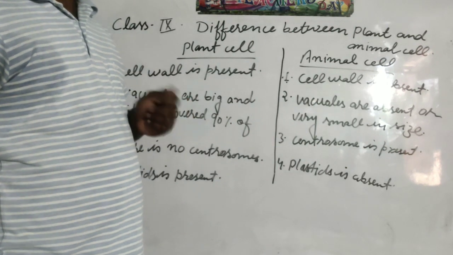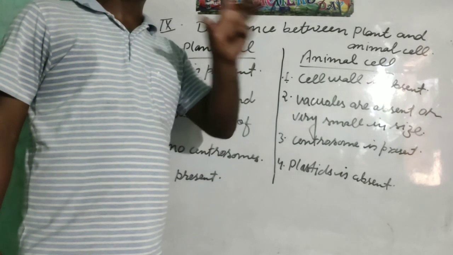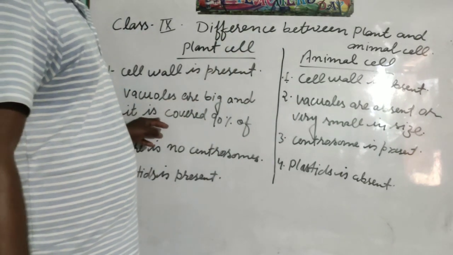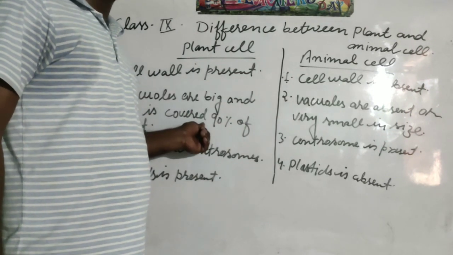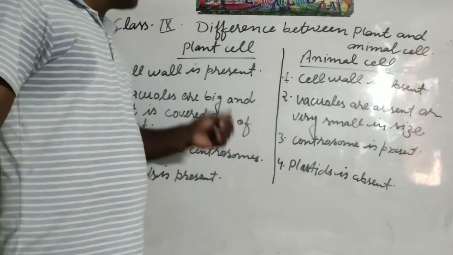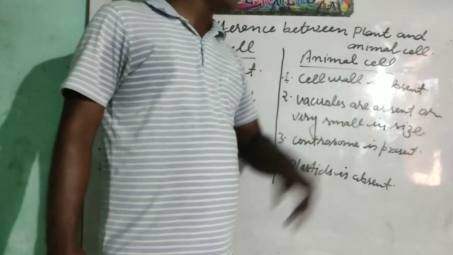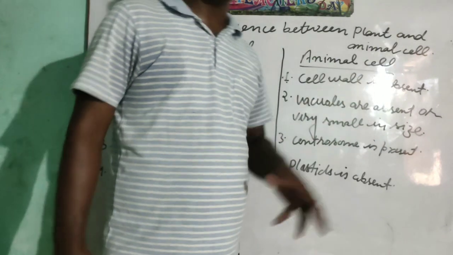The vacuole is surrounded by the tonoplast and covers 90% of the part, due to which the nucleus is in the peripheral region. In animals, vacuoles are very small or absent, due to which the nucleus is present in the center position.